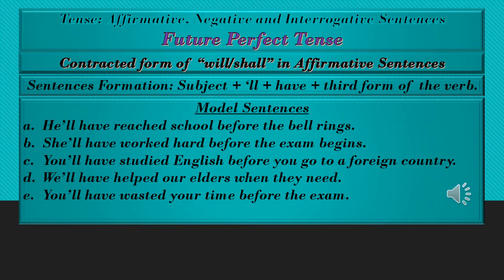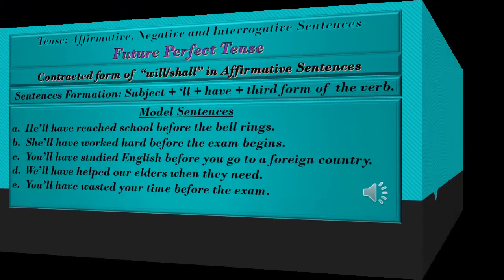C. You'll have studied English before you go to a foreign country. D. We'll have helped our elders when they need. E. You'll have wasted your time before the exam.